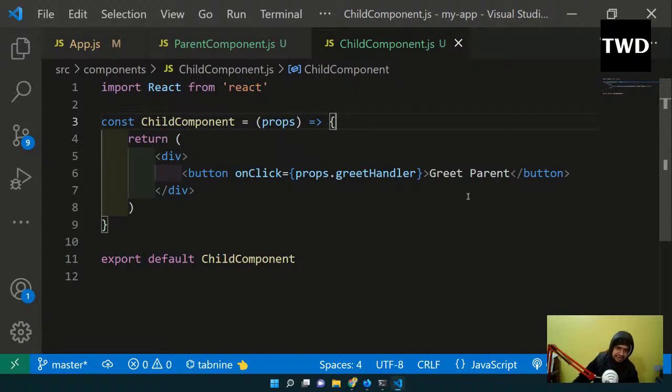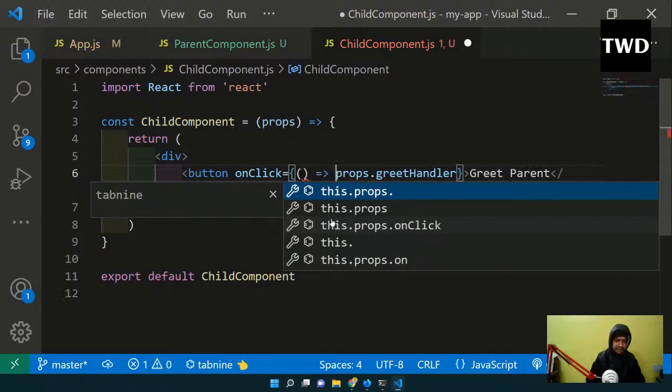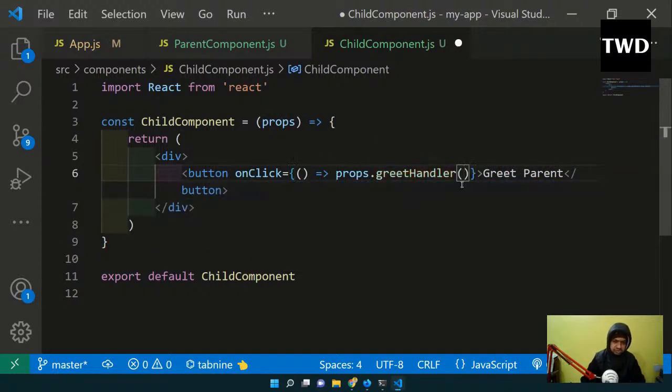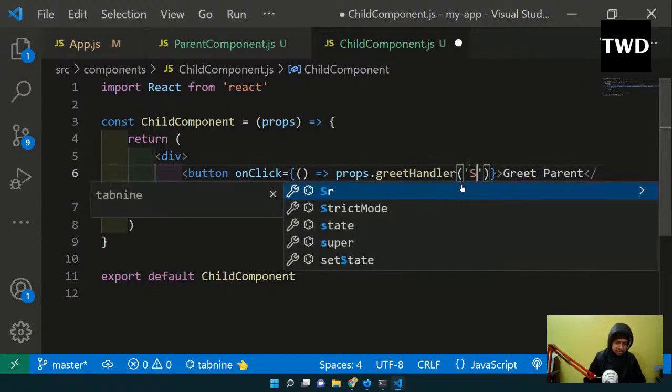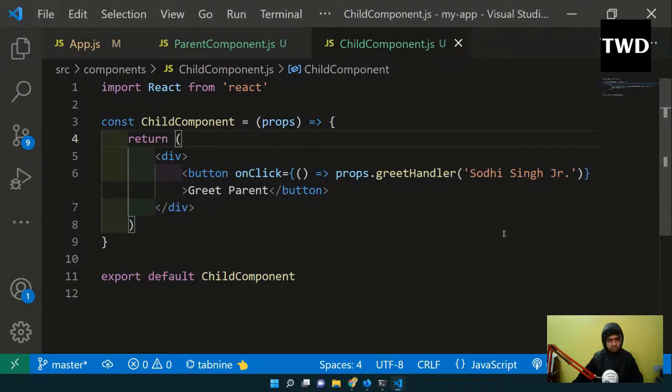We will move the data from the child component to a parent component, any data. So suppose I want to move some data. The first thing is that I have to pass it in the parameter. This is sort of a trick that React people have made. So I'll write anything, like Singh Junior. So I'm passing the data through a parameter.